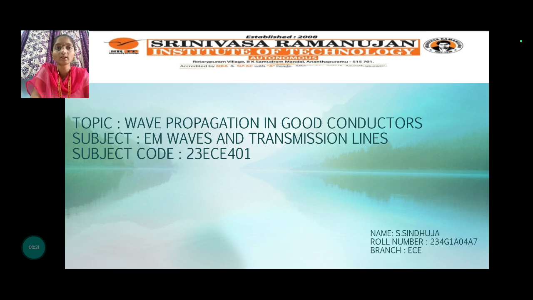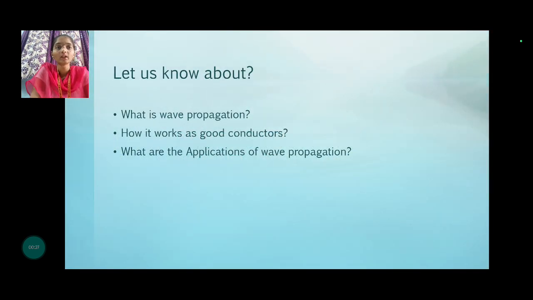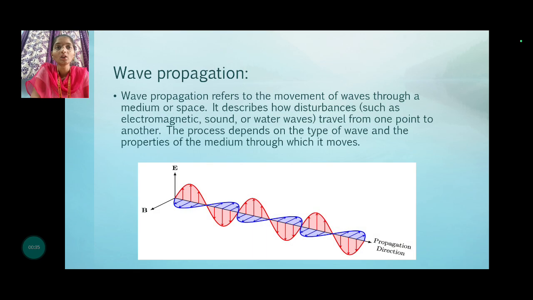Let us know what is meant by wave propagation and how it works, how it works in good conductors, and what the applications of wave propagation are. Wave propagation refers to the movement of waves through a medium or space. It describes how disturbances such as electromagnetic waves, sound, or water waves travel from one point to another. The process depends on the type of wave and the properties of the medium through which it moves.